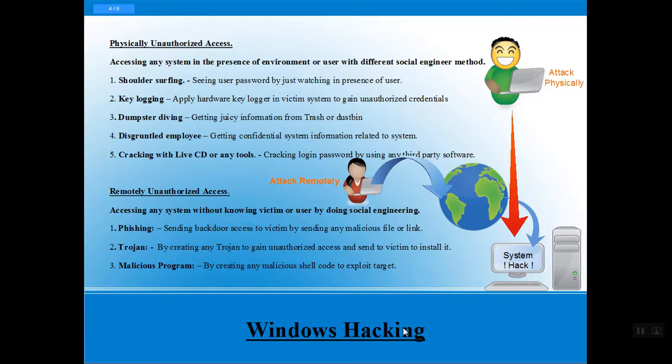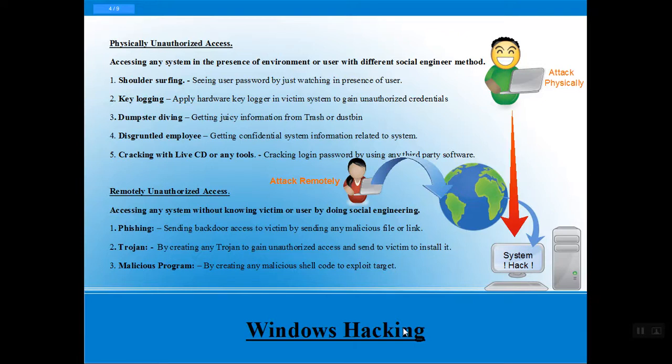In phishing, we can send a phishing link or send a virus file. If the target user just opens the link or opens that file, he will be compromised. With a Trojan, by creating a Trojan, we get unauthorized access once the victim installs it. And a malicious program is created so the code can be exploited later on.